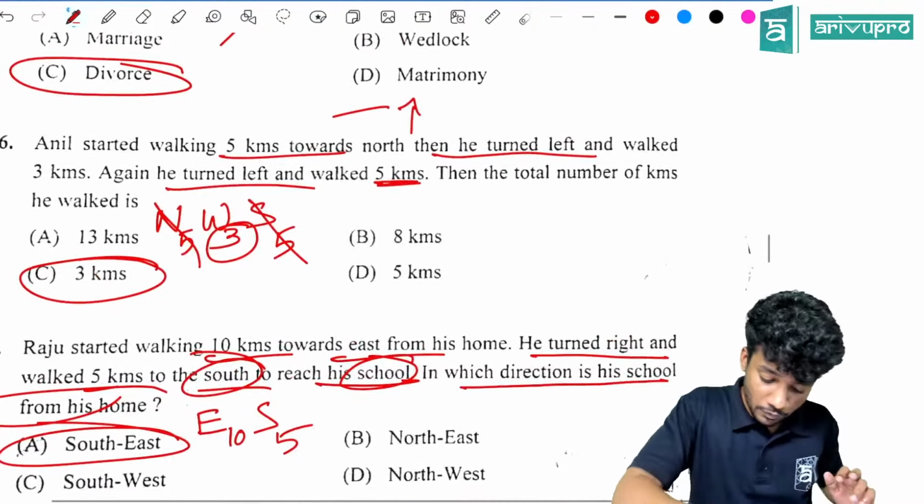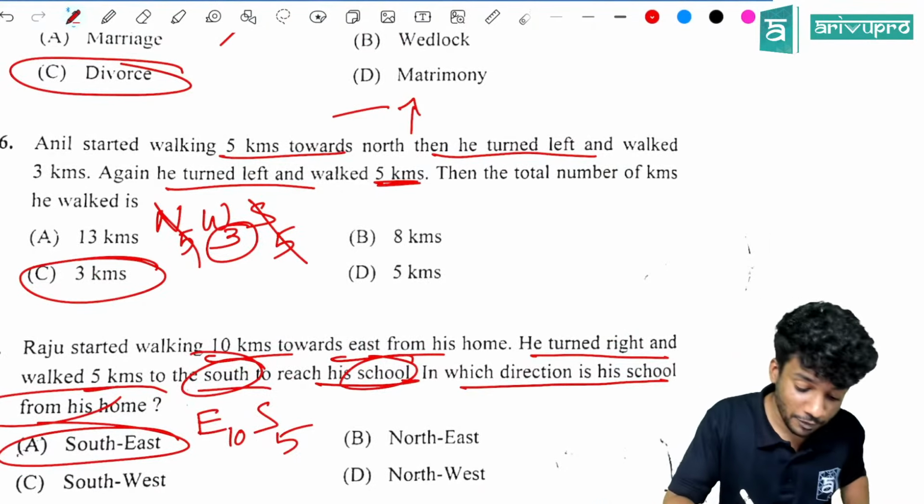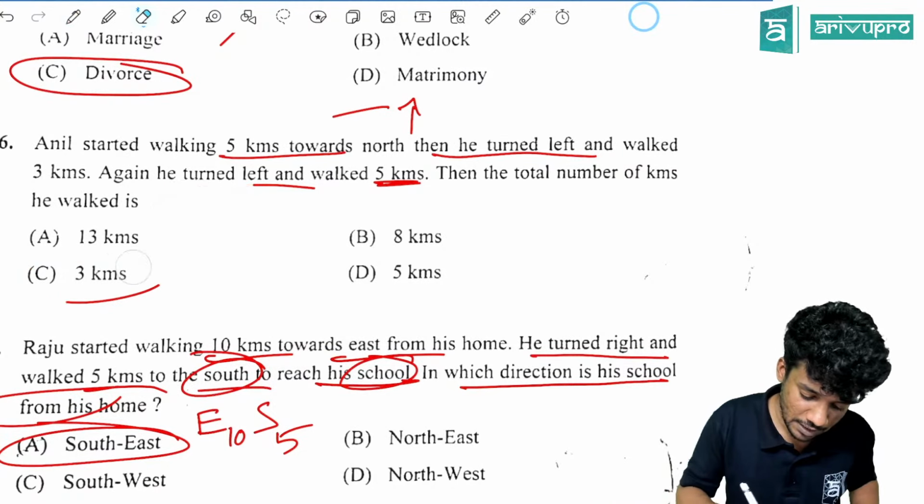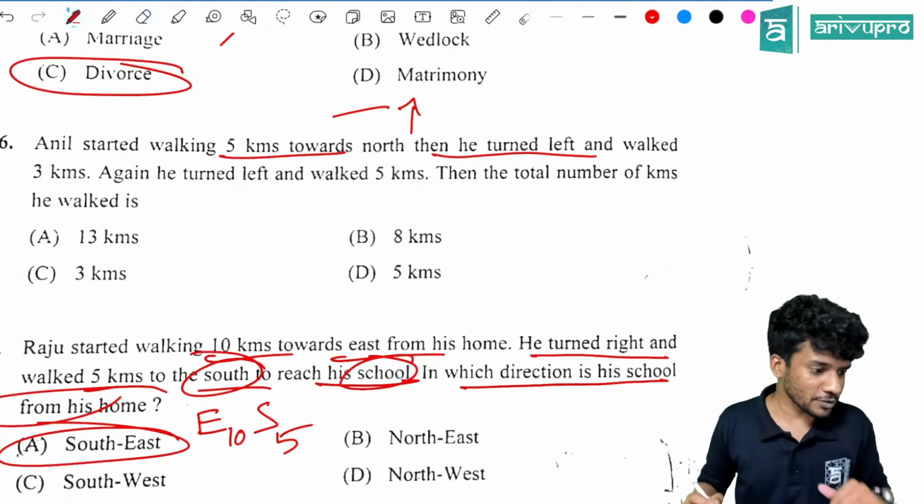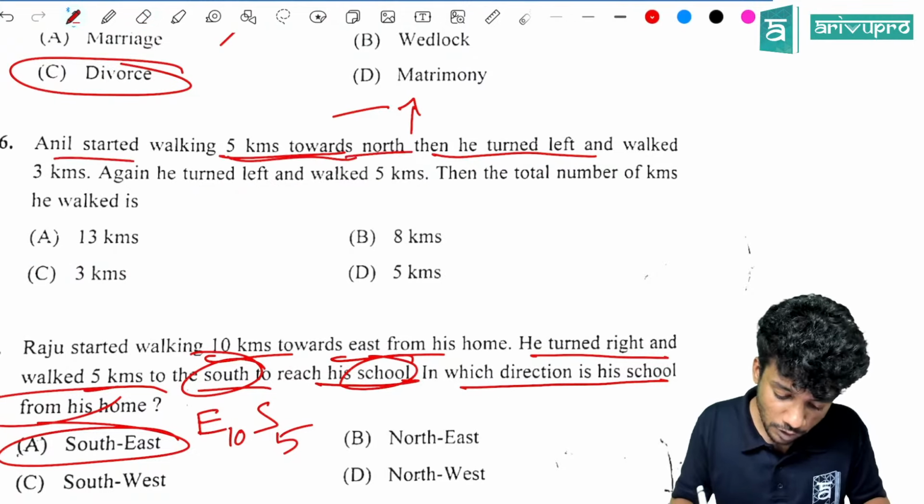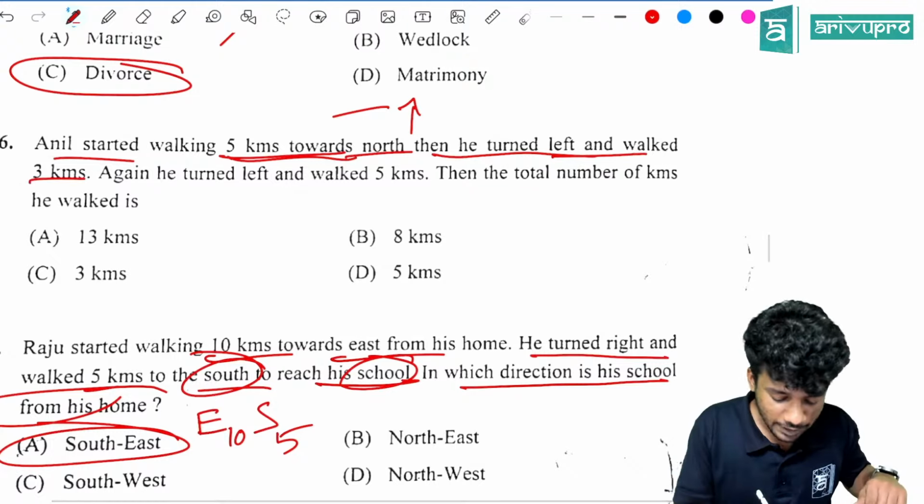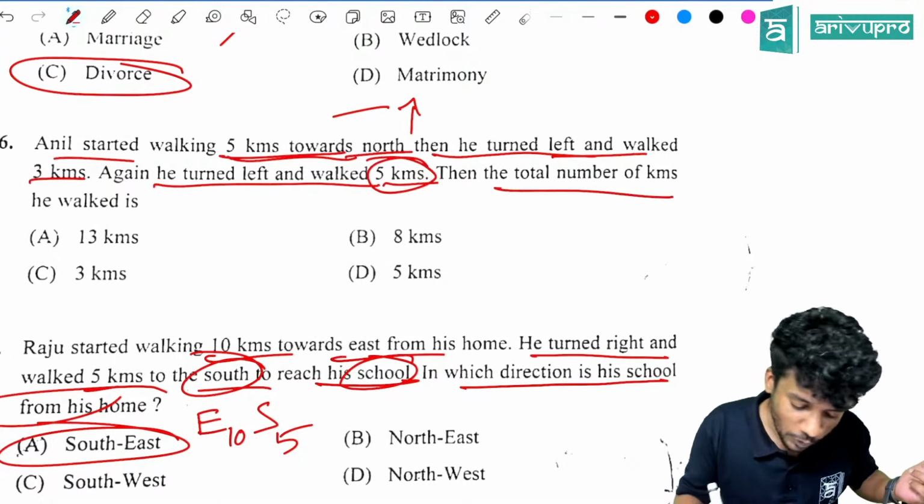They asked for the total distance. Thank you, Daniel, for pointing it out. Anil started walking 5 kilometers towards north. Then he turned left and walked 3 kilometers. Then he again turned left and walked 5 kilometers. Then the total number of kilometers walked is how much? So 5 plus 3 plus 5. Yes, the answer is 13 kilometers.